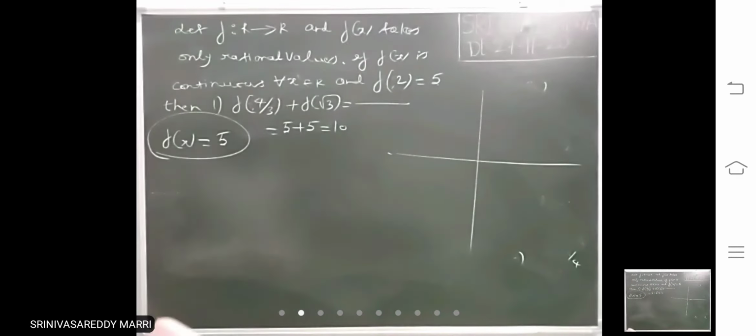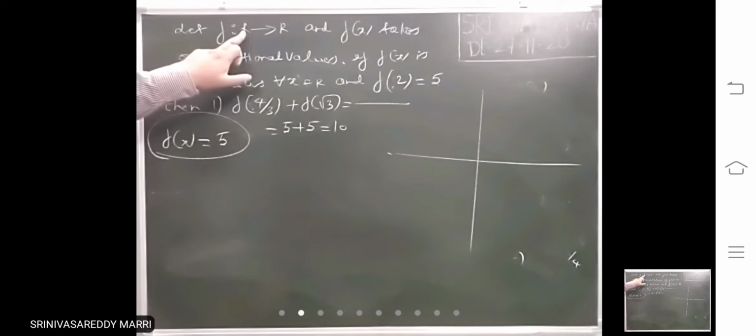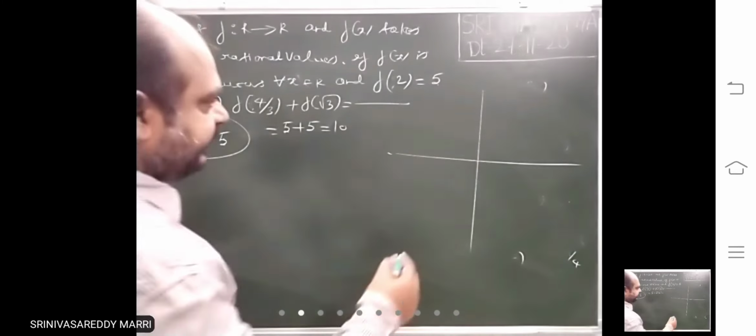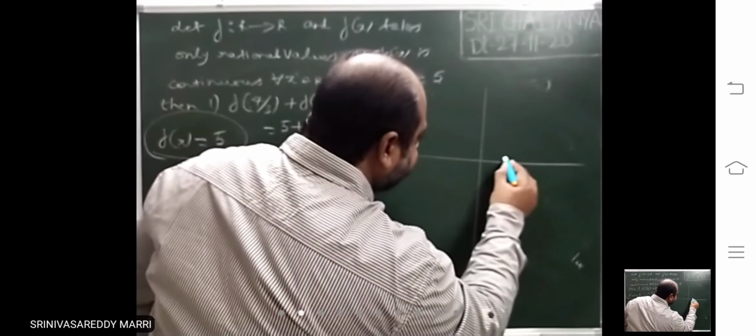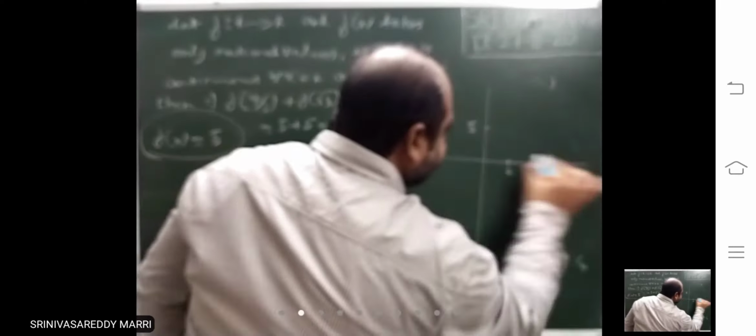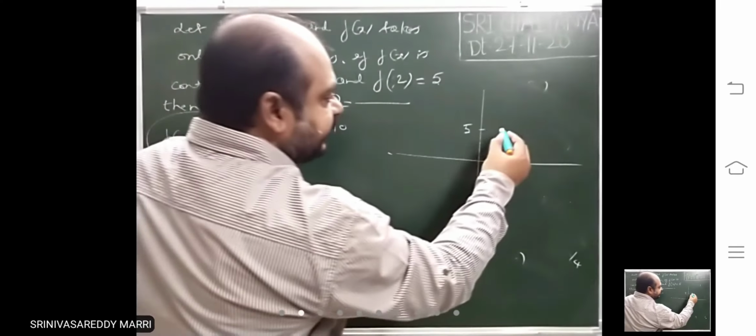Takes rational values means, here the domain is all real numbers, f of 0, f of 1, f of 2, all values will be rational only. That means f of 2 is given 5. At 2 its value is 5. Like that, for x values, y values will be rational.